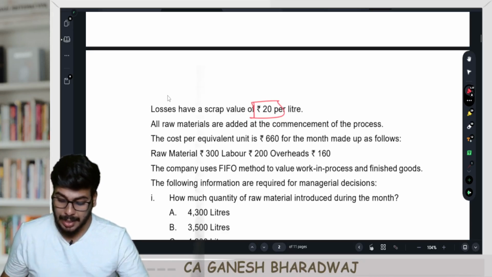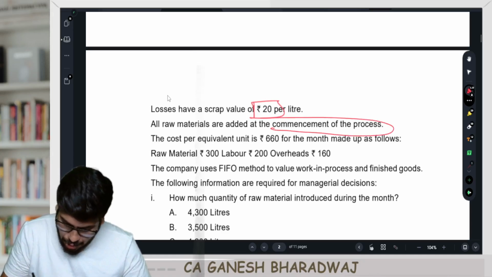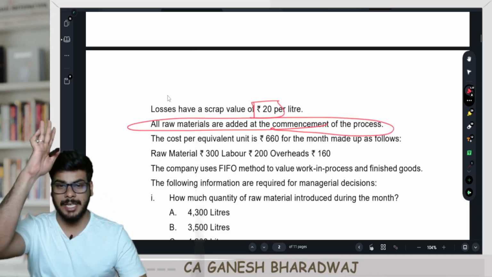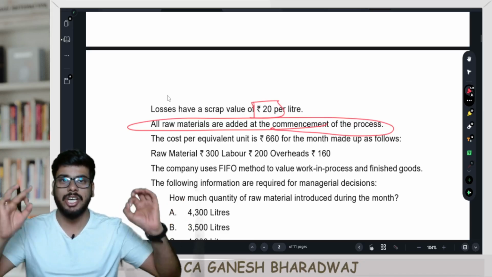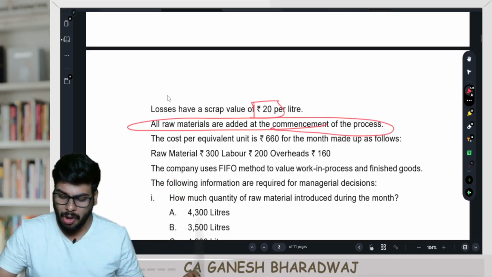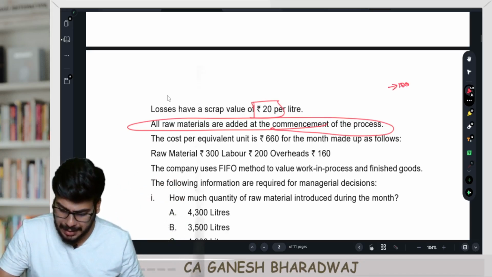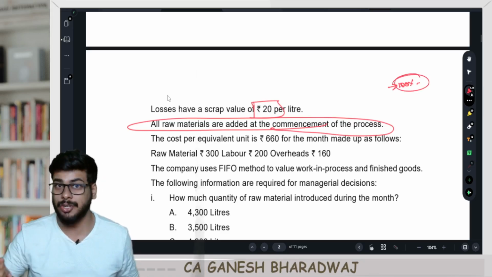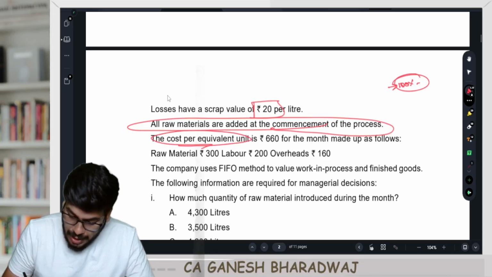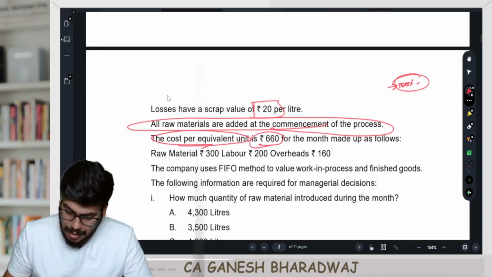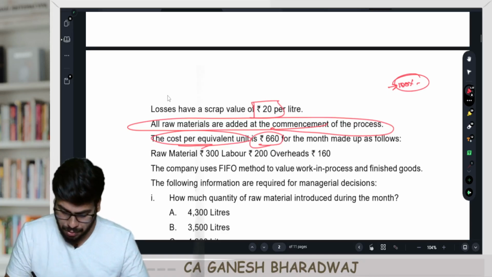All the raw materials are added at the commencement of the process, which means what? Irrespective of whether it's WIP or completed, with respect to material, all the components are 100% complete. This is the meaning that you can draw from this. Clear with this, guys? The cost per equivalent unit is 660 for the month, made up as follows.